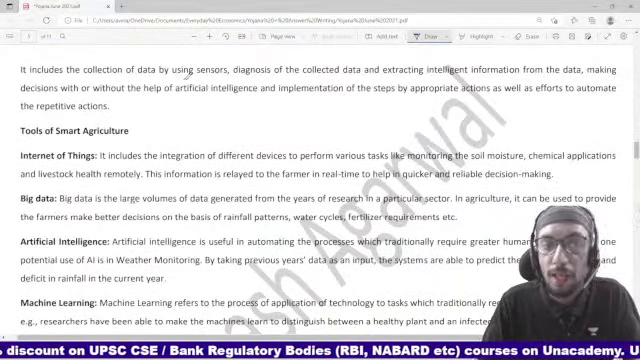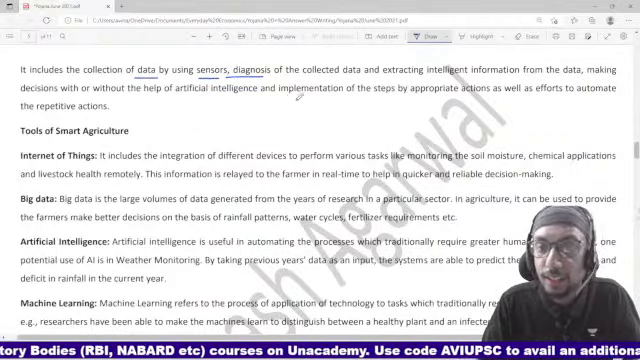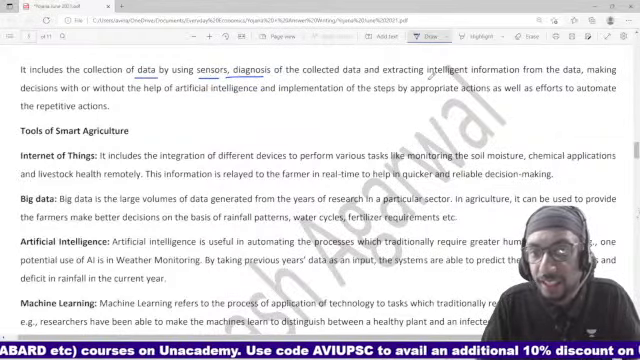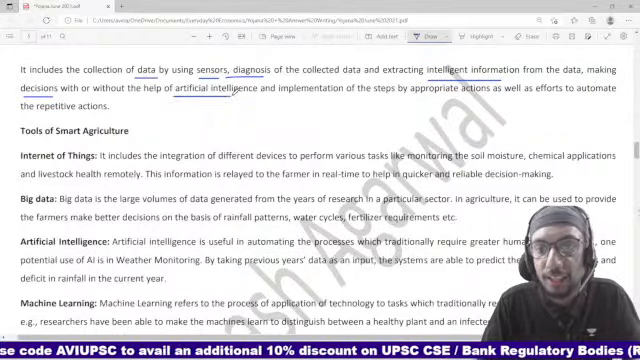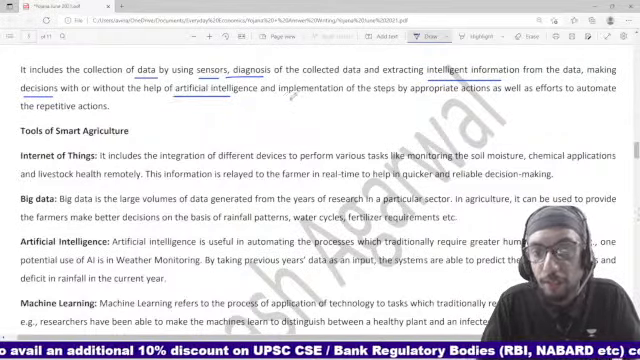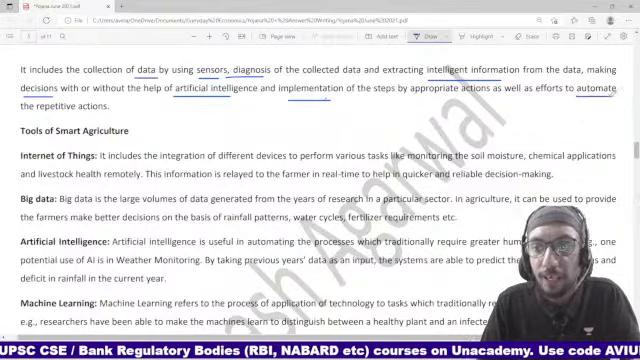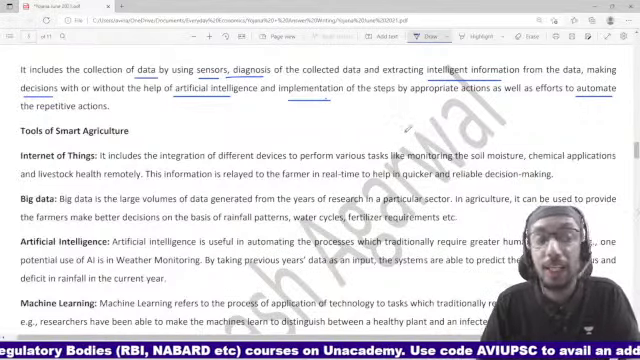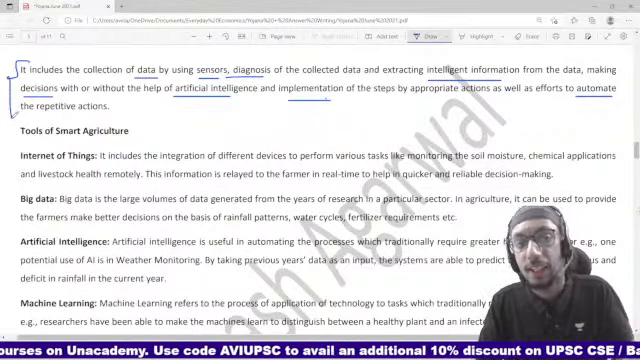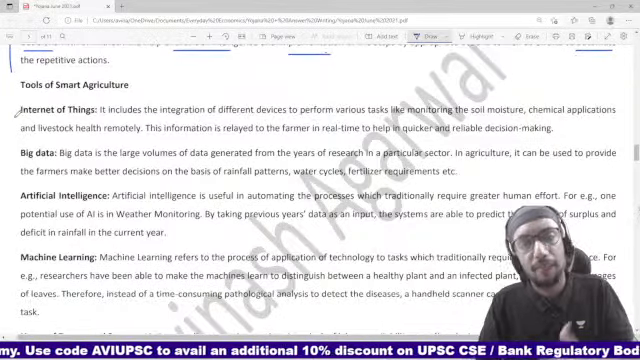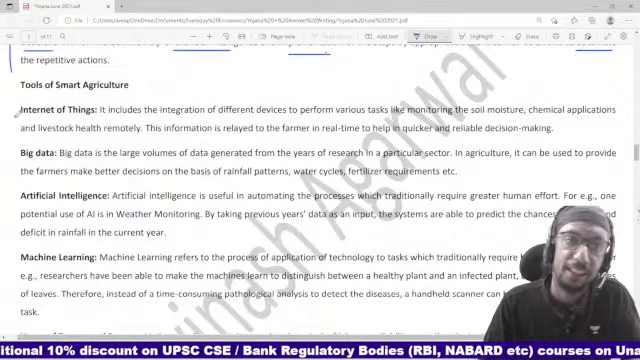So what is going to happen is that we are going to collect a lot of data using sensors. We will be diagnosing the collected data. We will be trying to extract intelligent information from the data. We'll try to take decisions with or without artificial intelligence, right? We'll try to implement the steps that need to be implemented. We'll try to automate the repetitive actions. Like I was trying to explain to you, we are ultimately talking about utilization of machines, tools and processes so that we can make the decision making process better and faster in agriculture, right?